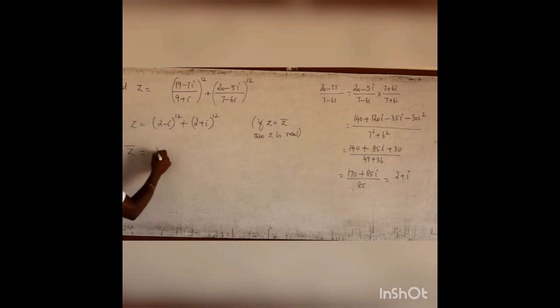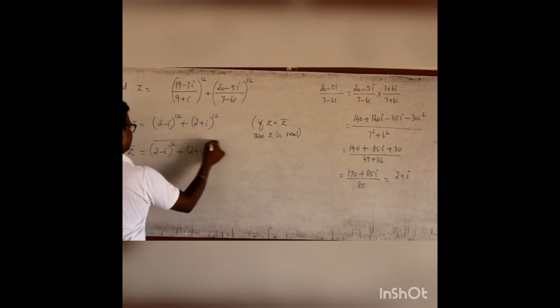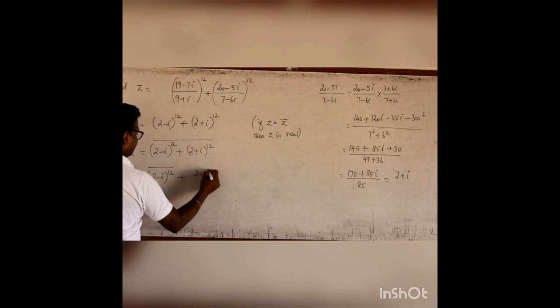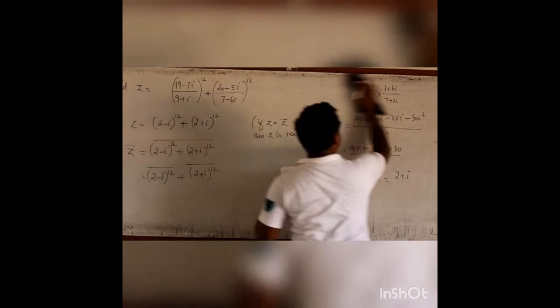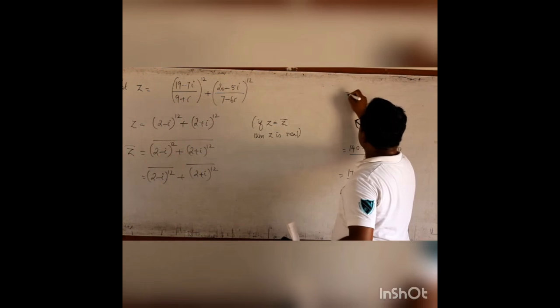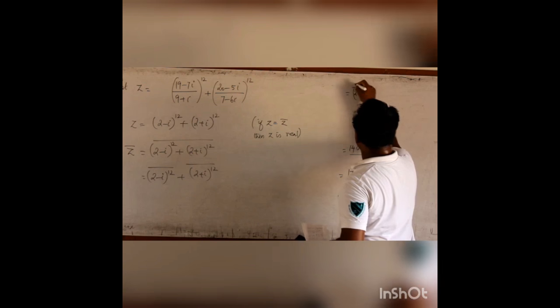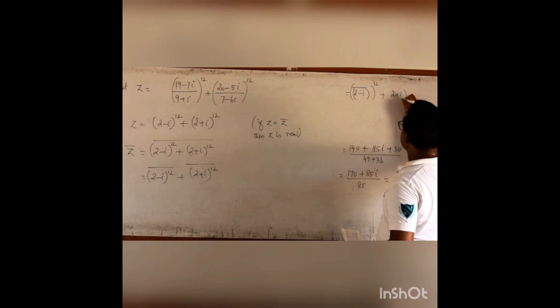Therefore, Z bar is the conjugate of 2 minus i whole power 12 plus 2 plus i whole power 12. I can take separate conjugates: the conjugate of 2 minus i, whole power 12, and similarly the conjugate of 2 plus i, whole power 12.